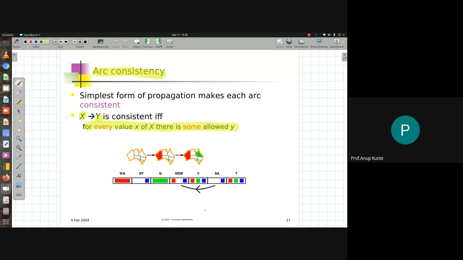Okay, this is referred to as early stopping. Agar mujhe achieve karna hai, if I want to achieve early stopping, I need to define certain functionality, certain more bookkeeping I should say, that is related to this mathematical concept called as arc consistency. So arc consistency tells me what? If x is one variable and y is another variable, x arrow y is consistent, okay, for every value of small x in the variable capital X, there is some value which is allowed in y.